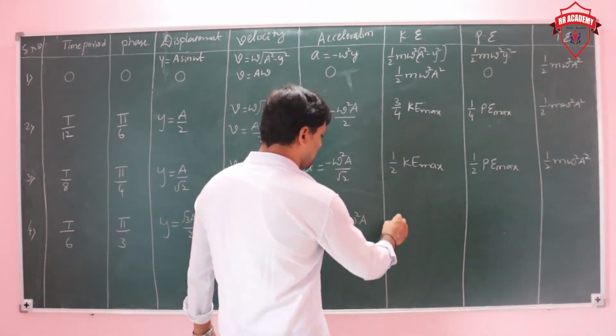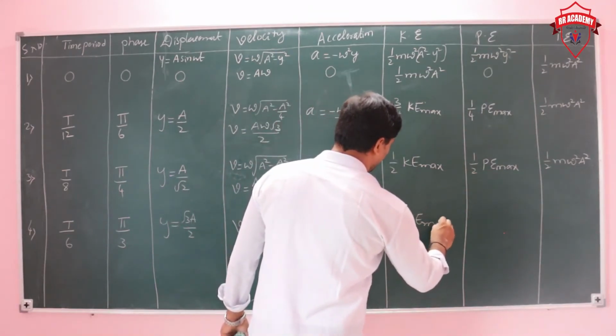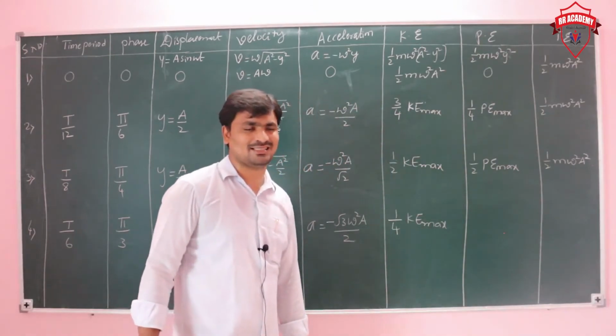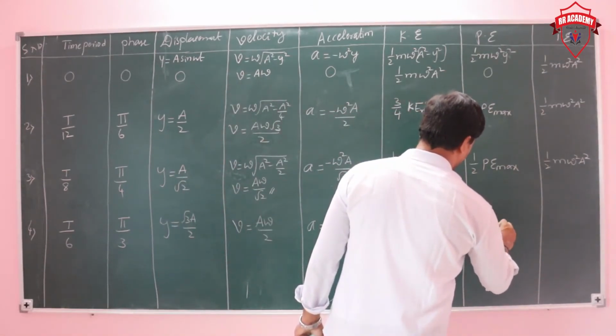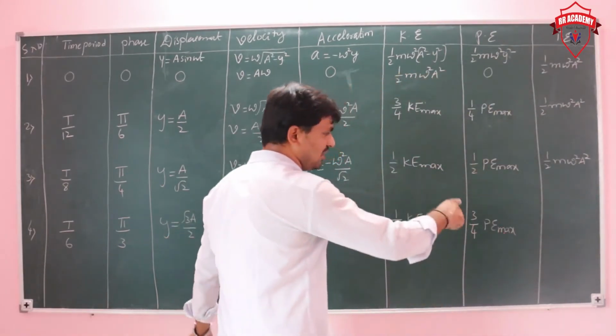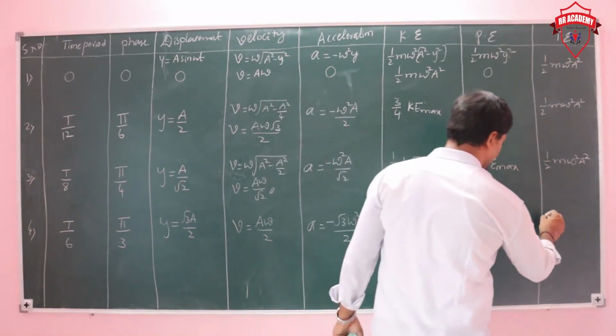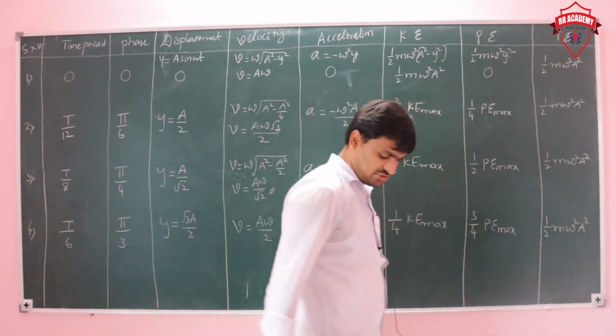And what about the kinetic energy and potential energy? Kinetic energy is 1 by 4 times the maximum value, and here potential energy is 3 by 4 times the maximum value. Wherever you have x or y, you can put this value and get it. But the total energy remains constant.